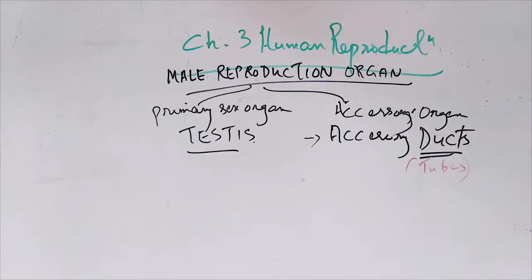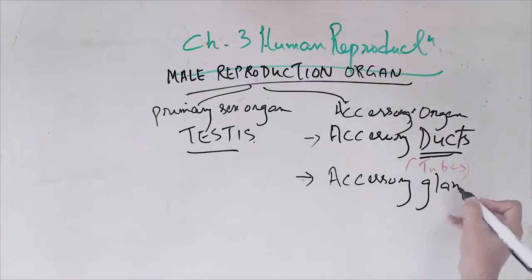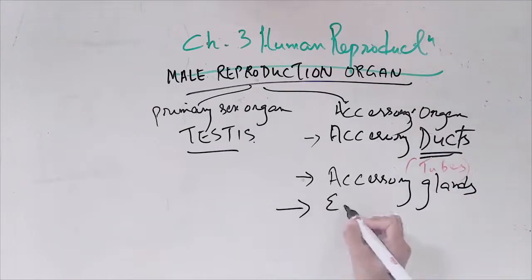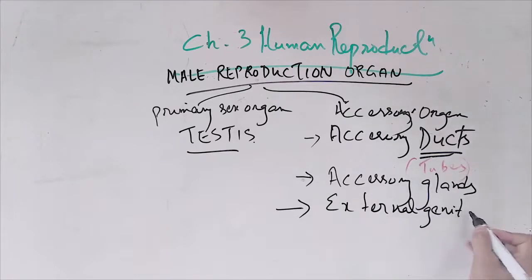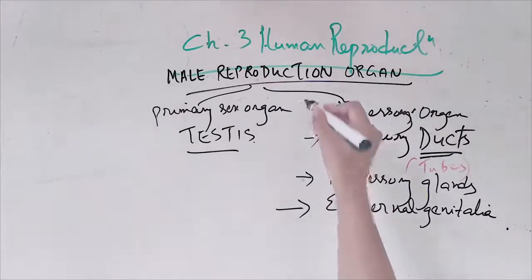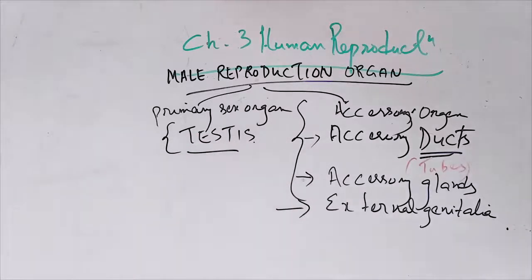We also have glands which will help, accessory glands, and the external genitalia. First we will focus on the testes and the compartments inside them.